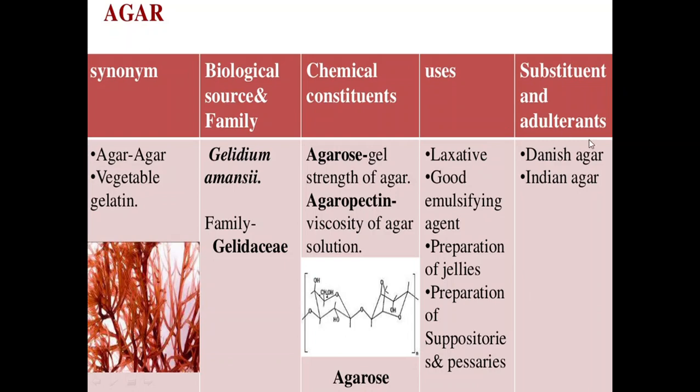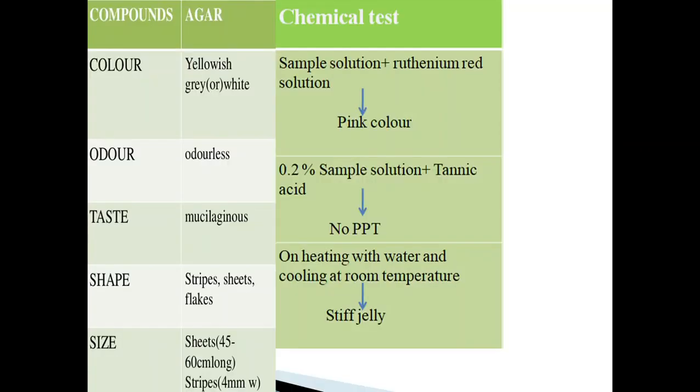Next is substituents and adulterants. The commonly used substituents and adulterants for agar are Danish agar and Indian agar. Next is the description of agar. The color of agar is yellowish grey or white. It is odorless, and the taste is mucilaginous. It is available as strips, sheets and flakes. Sheets are available at a size of 45 to 60 centimeters long, whereas strips are available at 4 millimeters in width.